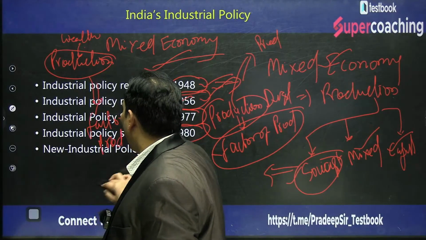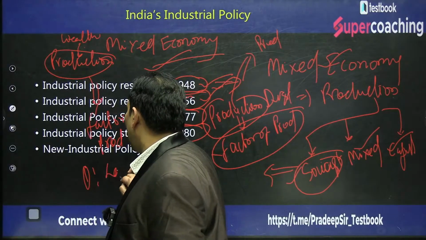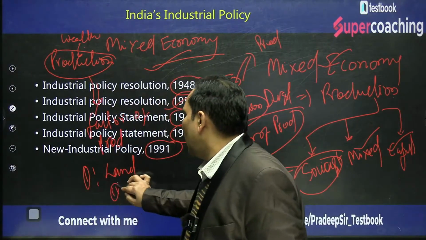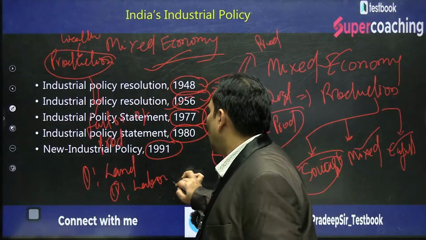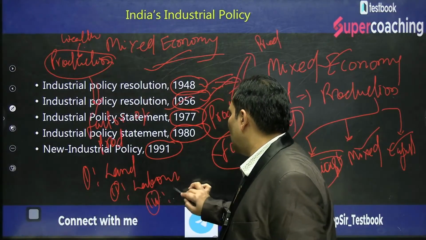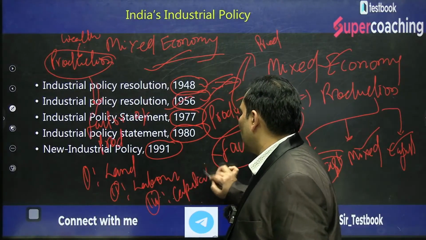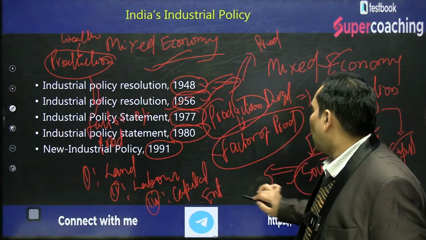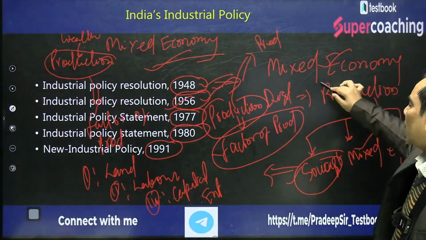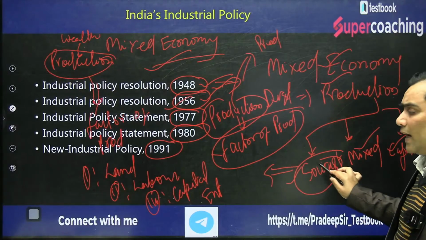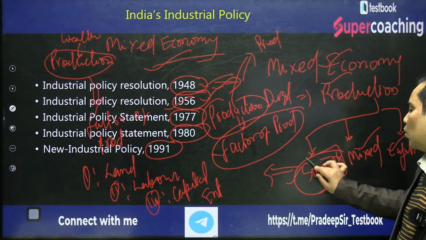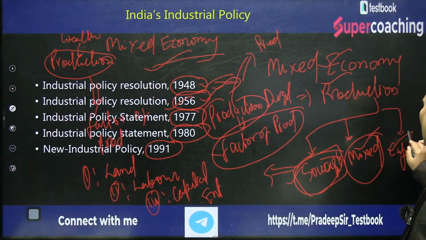and there are four factors of production. One is land, another is labor, another is capital, and another is entrepreneurship. So the system of production can be categorized under three categories: socialist, mixed, and capitalist.